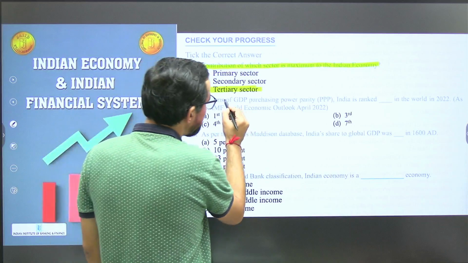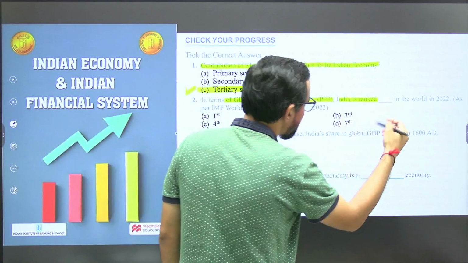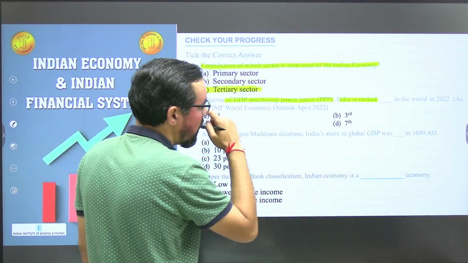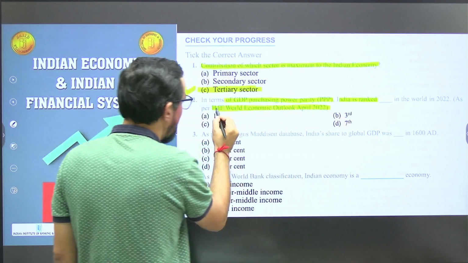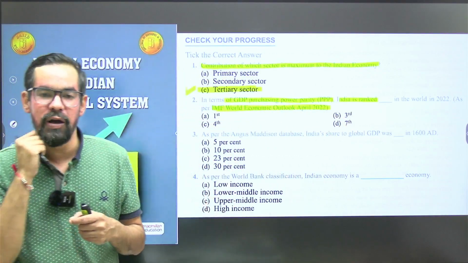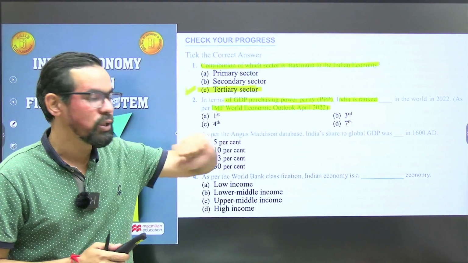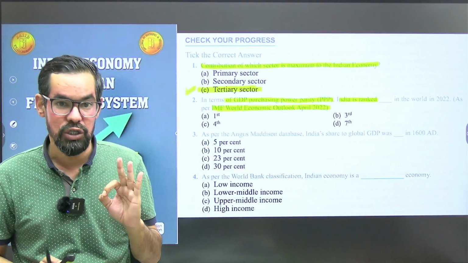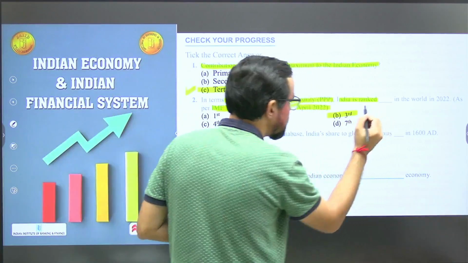In terms of GDP purchasing power parity, India ranked at what position in the world in 2022 as per the IMF World Economic Outlook Report? The World Economic Outlook Report is generally released by the IMF, and as per 2022, India stands at third position. So what will be the correct answer? Option B will be the correct answer for this particular one.